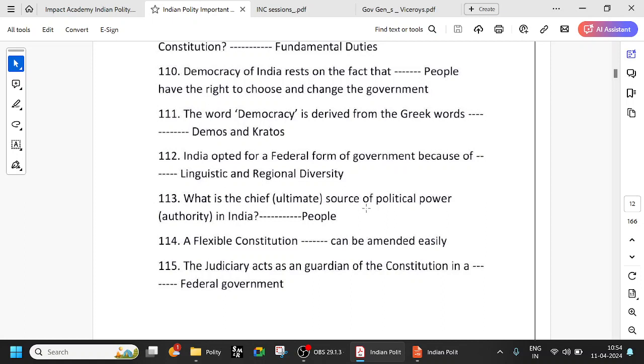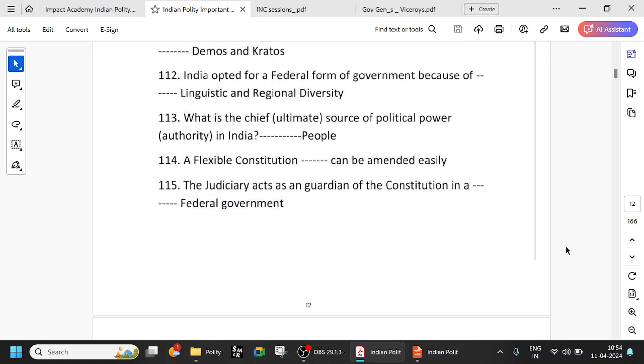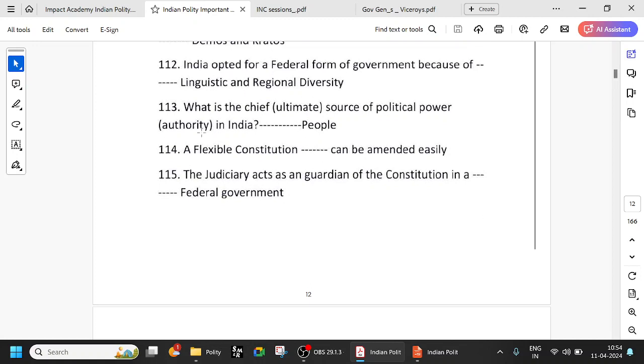What is the chief source of political power in India? As we said, India is a democracy, so it is for the people, by the people. The people have the supreme authority through elections. When the election comes, it is the people who elect the representatives. So a flexible constitution can be amended easily.